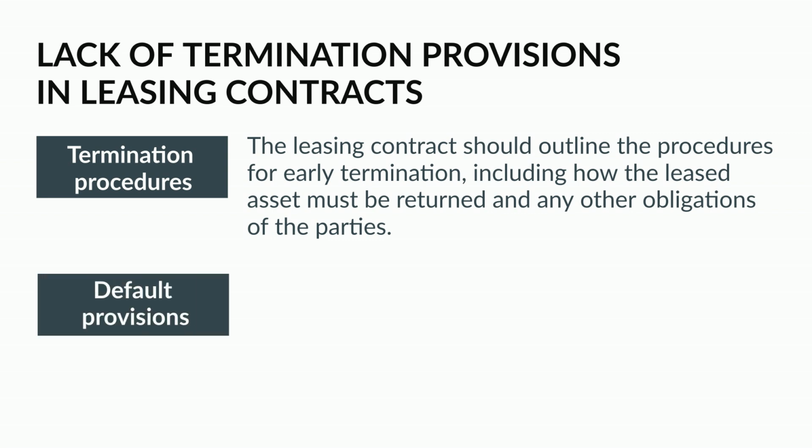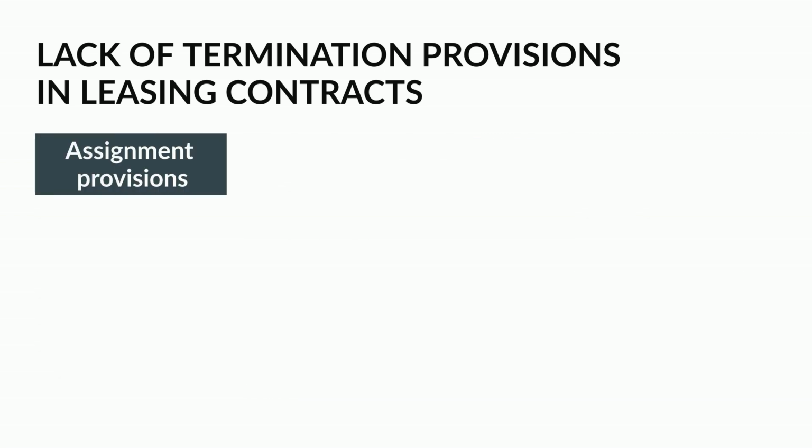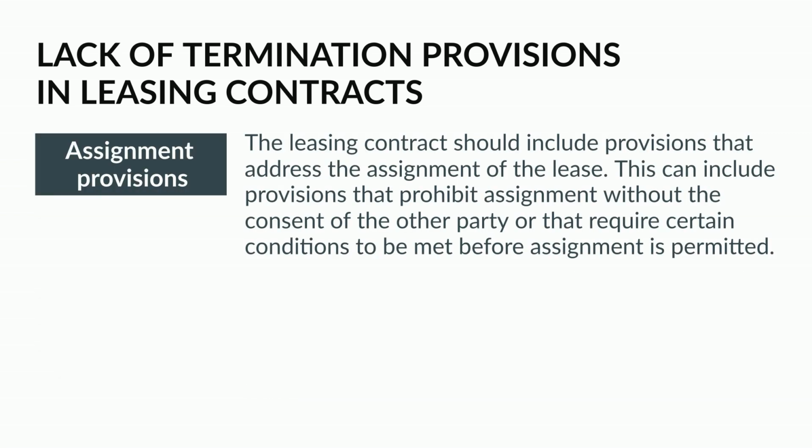Default provisions. The leasing contract should include provisions that specify the consequences of default by either party. This can include remedies for breach of contract, such as the right to terminate the lease and/or seek damages. Assignment provisions. The leasing contract should include provisions that address the assignment of the lease. This can include provisions that prohibit assignment without the consent of the other party or that require certain conditions to be met before assignment is permitted.